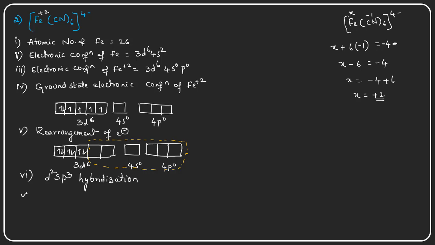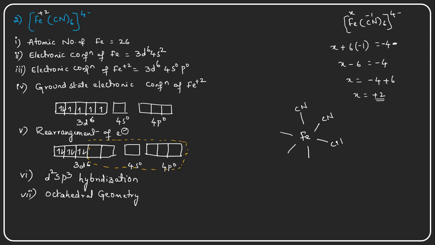And for the d2sp3 hybridization, what is the geometry associated with this? This is an octahedral geometry. And what is the structure of this complex? For the octahedral geometry, iron is the central metal cation, and on all sides, along all the Cartesian axes, the cyanide molecules will be there.